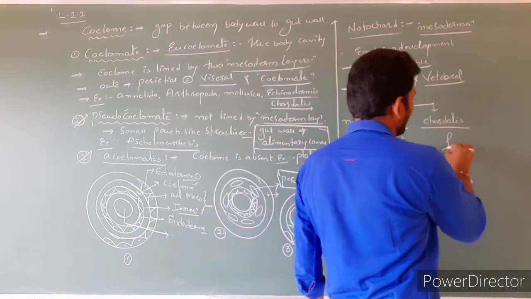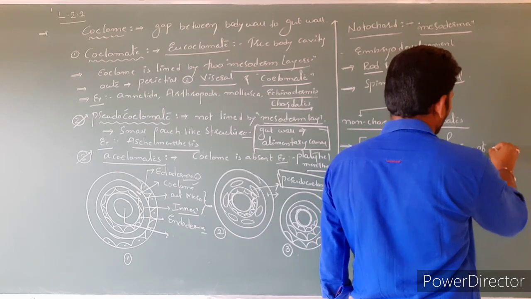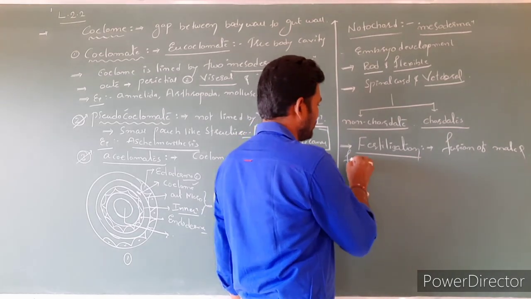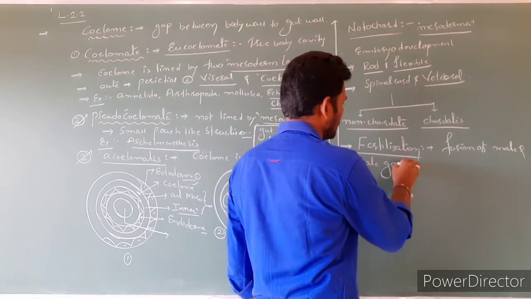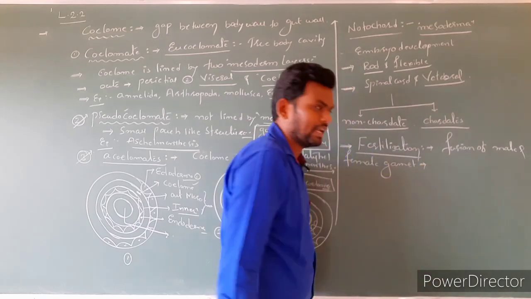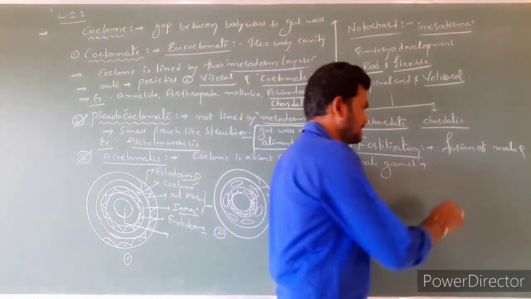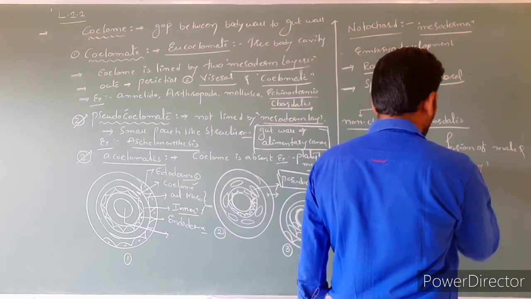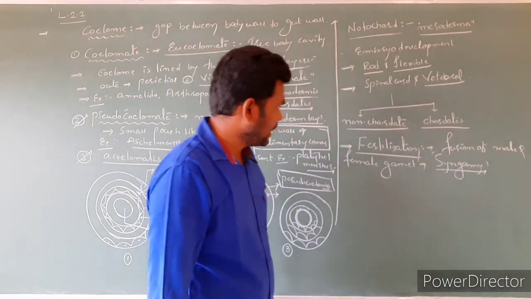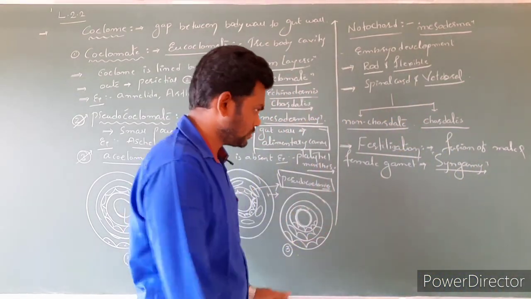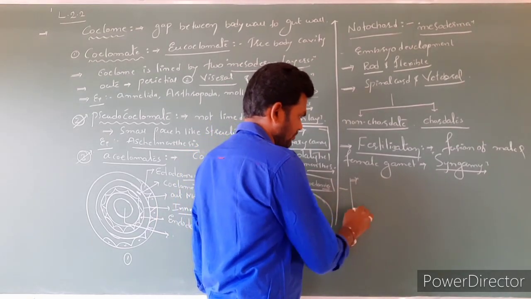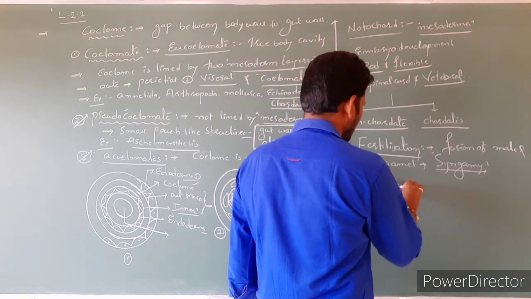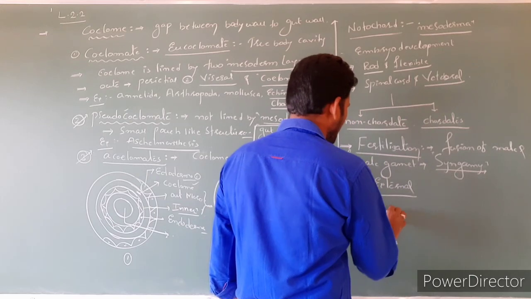Here the fusion of male and female gamete is called fertilization, and it is also called syngamy. It is also called what? Syngamy. And fertilization we can divide into two types. The first one is external fertilization and one is internal fertilization.